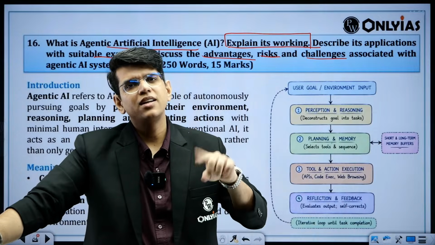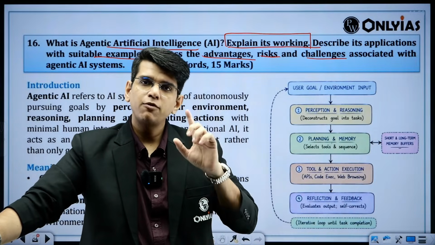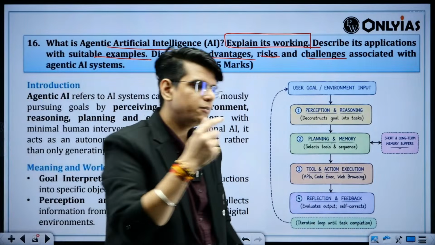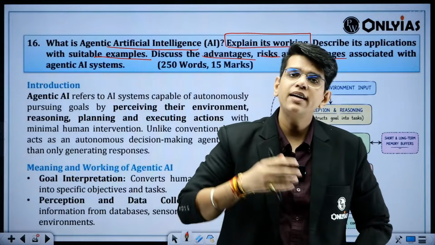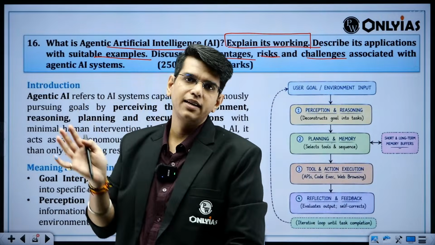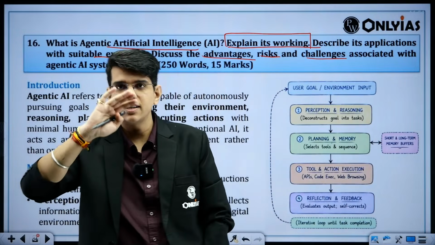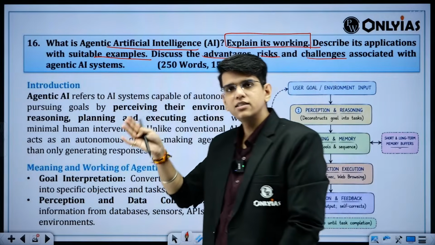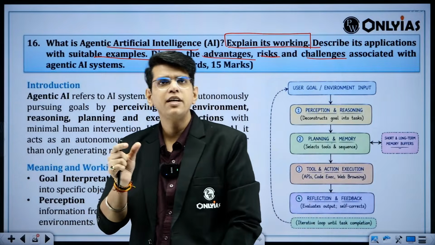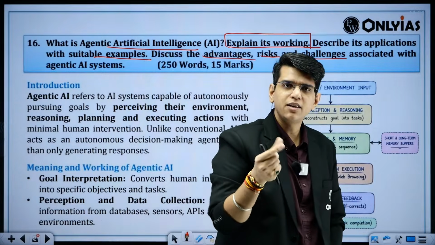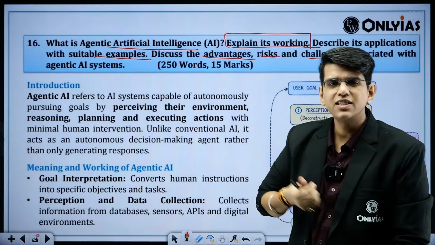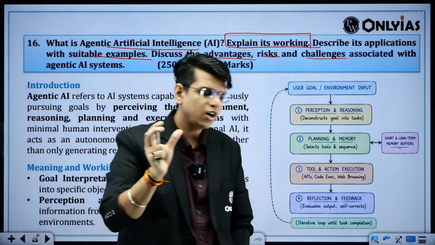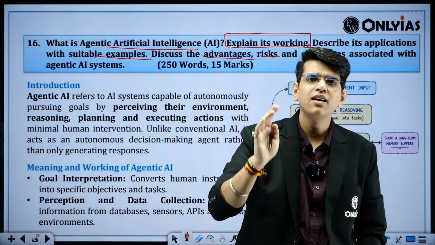Now consider another person, which is a cook. You have not told him anything. You have told him that tonight at 8 p.m. you want him to make dinner for 6 people. Now it is for him to plan everything, right? It is for him to plan what tasks he has to do, what ingredients he has to get, what dishes he will make, and at what time he will deliver. Everything is done by the cook himself, right? That is the difference between generative AI and agentic AI. People think that agentic AI is a higher version, right?